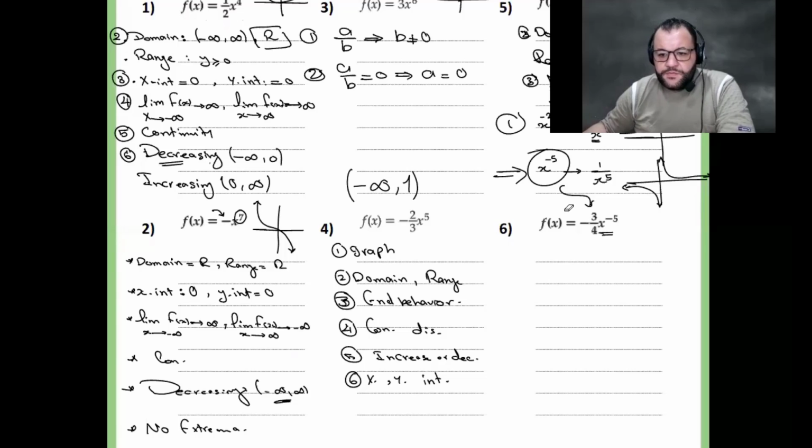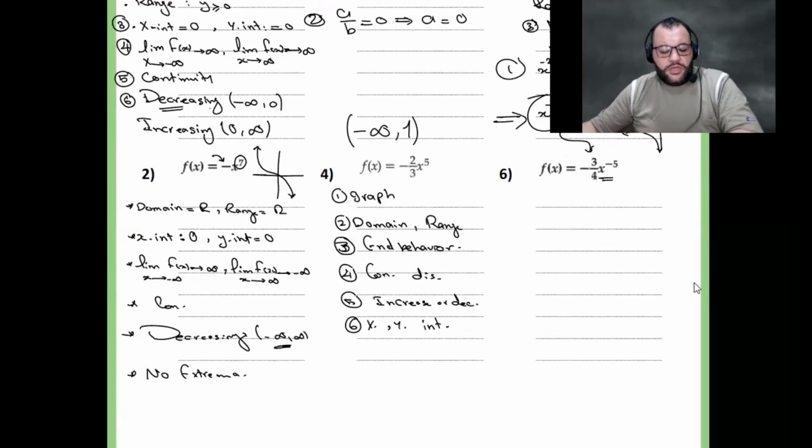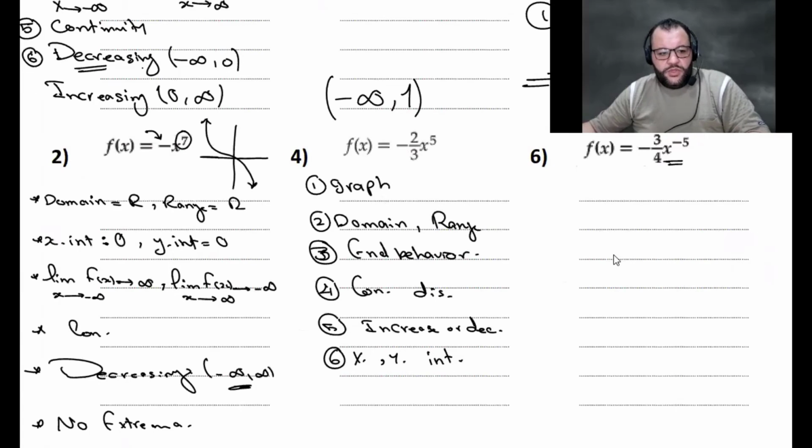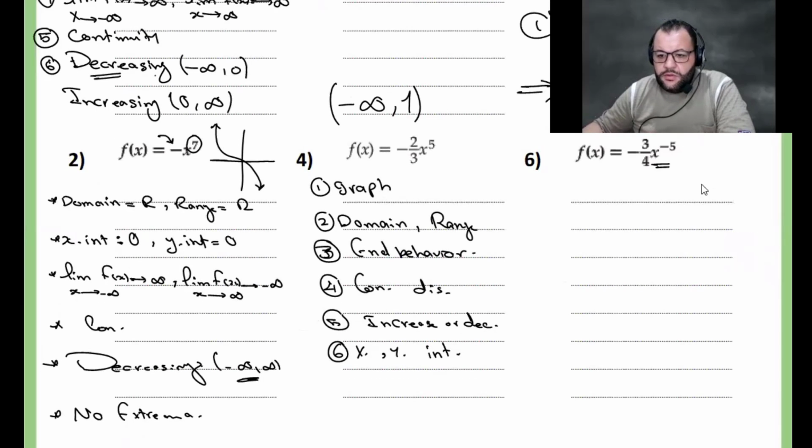Number 6. How will the graph look for number 6? All we have to do is just the coordinates. I said that it will be a reciprocal function, f of x equal to negative 3 over 4x to the power 5.